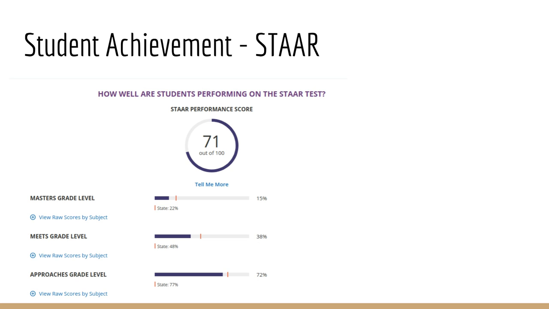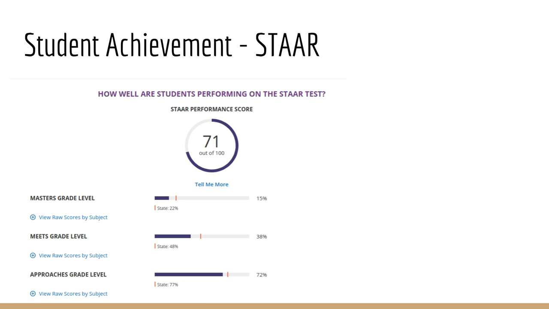So if we look at the 2017-18 performance of the STAR assessment, which is our state assessment here in Texas, we can see that we had a STAR performance score of 71 out of 100. Not the best score, something that we definitely are working on. So the areas that we need to focus on, if we start at the bottom, approaches grade level, you can see we are at 72%, which is below the state average of 75%.